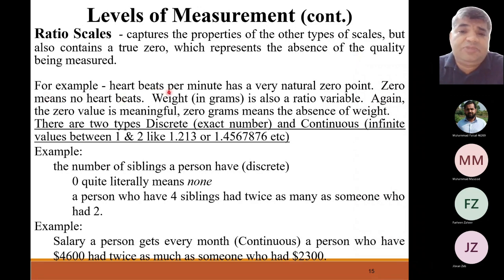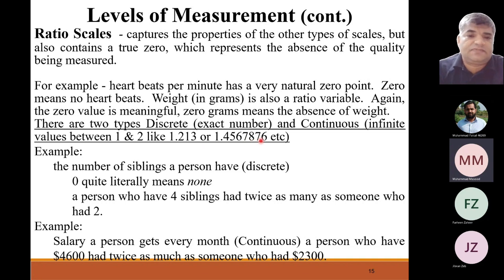For example, heartbeats per minute has a very natural 0 point. Zero means no heartbeats. Weight in grams is also a ratio variable. Again, the zero value is meaningful. The 0 grams means the absence of weight. There are two types which you shouldn't be very much worried about at the moment: discrete and continuous. Discrete is an exact number in a ratio scale, and continuous is infinite values between 1 and 2. For example, discrete is, we could say, 1, 2, 3, 4, 5, and 6. And continuous, we could say there are multiple or infinite values between 1 and 2, like 1.213 or 1.4567876.